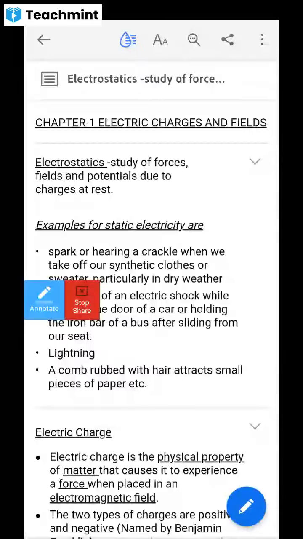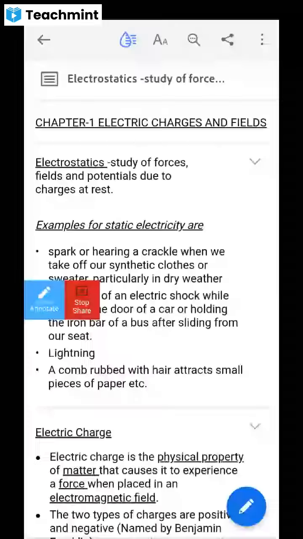Any other example? On a TV screen, have you touched it? You hear some sound. So that is also due to charge accumulation on the TV screen. Clear? And next, when you are combing your hair, many of you have observed that the comb is attracting your hair, some of the hair lashes, isn't it? Have you observed all these?